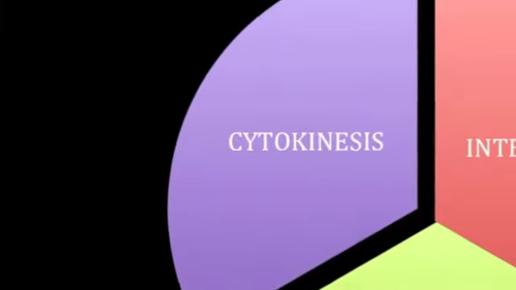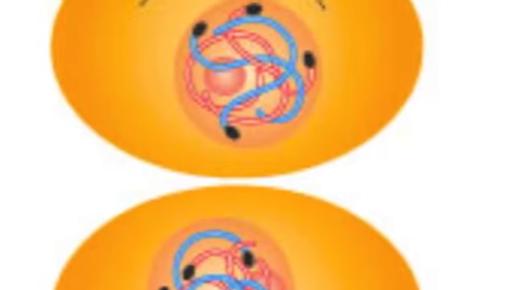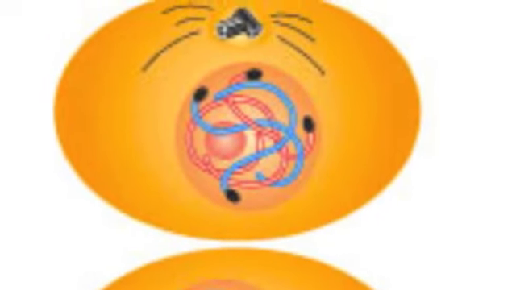Chromosomes gather at the poles in telophase and begin to form daughter nuclei. The two daughter nuclei will be identical to the nucleus of the parent cell. The nuclear membrane begins to reform, nucleolus begins to reappear, and chromosomes begin to unwind and disappear from view. The final part of mitosis is cytokinesis, the division of the cytoplasm. In animal cells, the membrane constricts in a ring around the middle of the cell and eventually pinches the cell in two, known as the cleavage furrow.